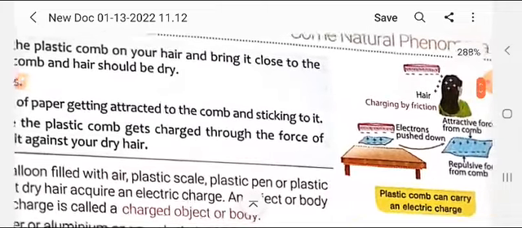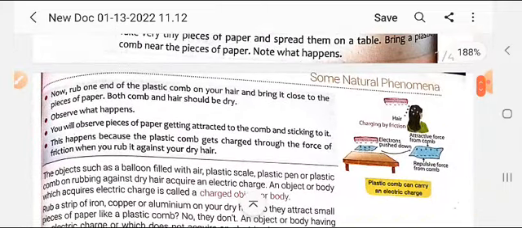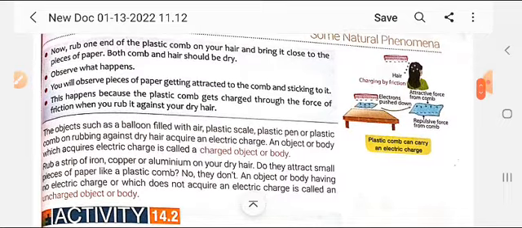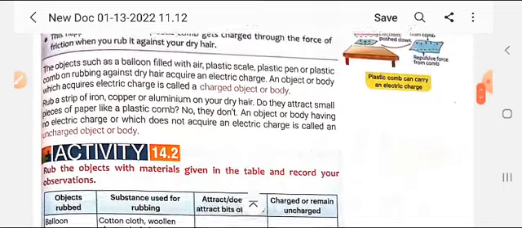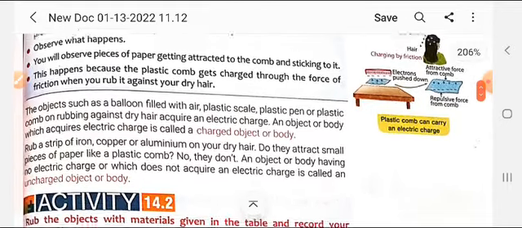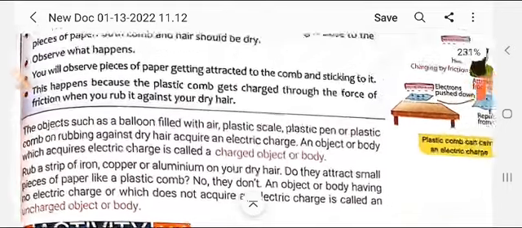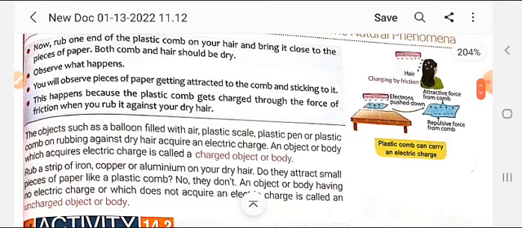So this type of creating a charge is electrostatic, meaning the charge that is created and the force that is applied here is the electrostatic force by which the bits of paper are getting attracted.